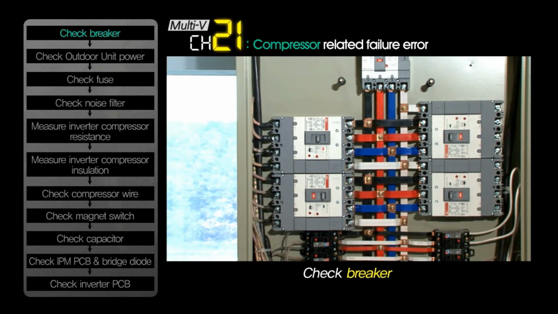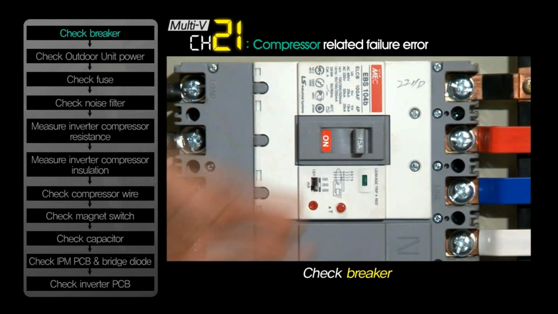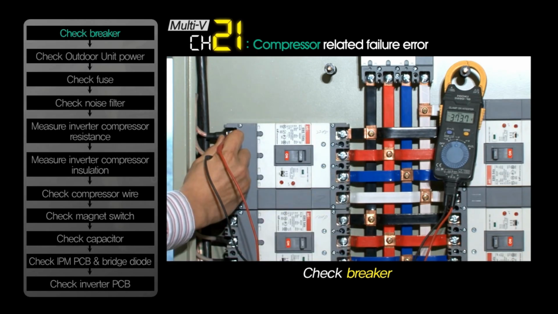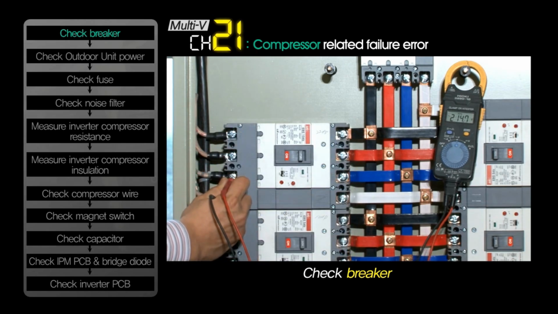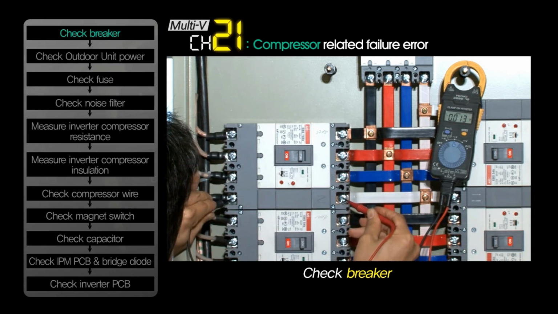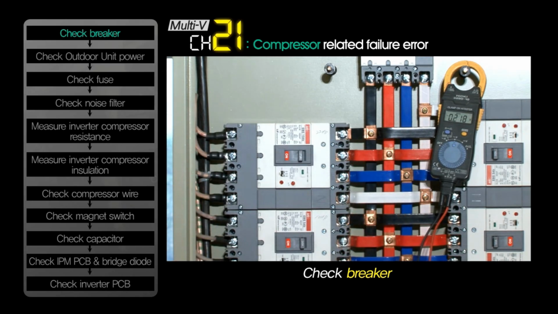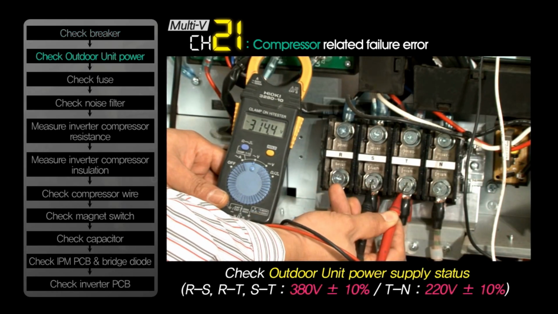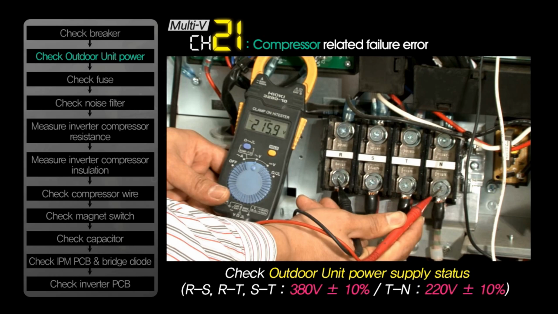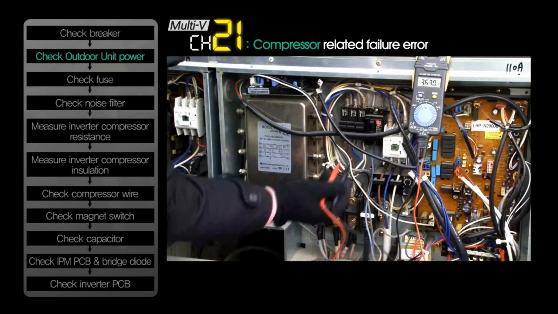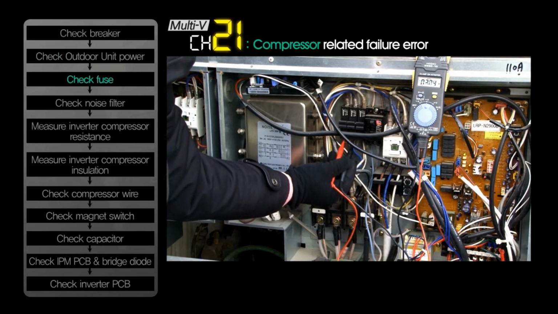First, check the breaker when CH21 occurs. And check the outdoor unit power supply status. If there is no problem with the power supply, check the fuse.